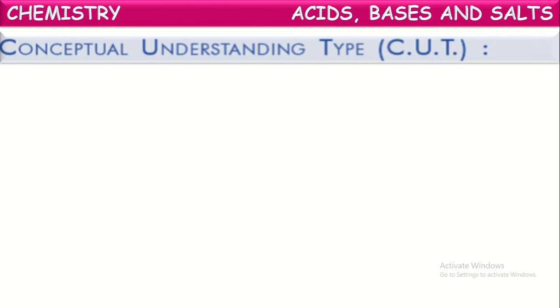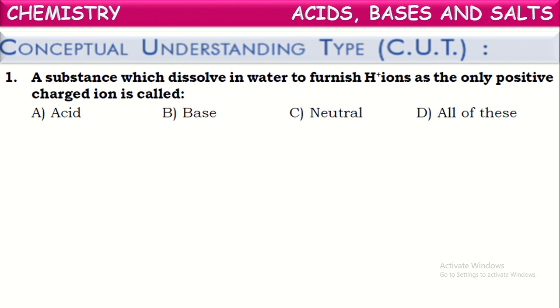See the first one among those: a substance which dissolves in water to furnish H plus ions as the only positive charged ions is called what? The substance which furnishes H plus ions on dissolving into water is called an acid. Acids furnish H plus ions on dissolving into water.